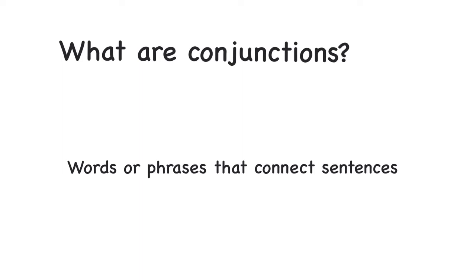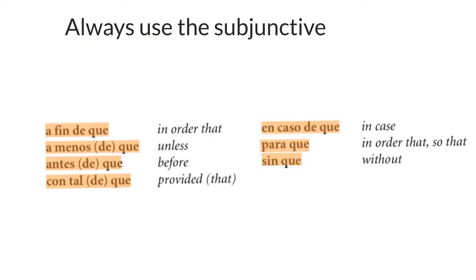Es una palabra o una frase que conecta oraciones. Okay, there are some adverbial conjunctions that actually always use a subjunctive. When you see them, you know that you're going to use the subjunctive in the dependent clause: a fin de que, a menos que o a menos de que, antes de que, con tal de que, en caso de que, para que, sin que.